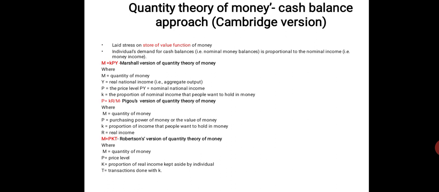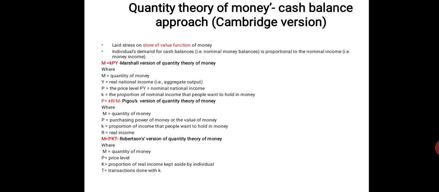That is Marshall. Then Pigou's version, where he considered it in real terms. P equal to KR by M, right? Or it can be M equal to something else, it will change accordingly. Here K is the proportion of income that people hold in their hand, and R is the real income. So he is the one who has brought the real concept under the classicals.